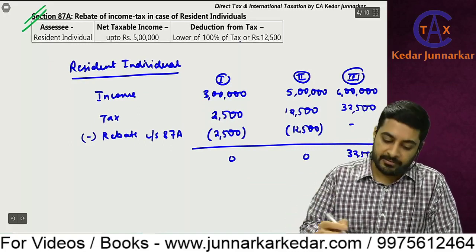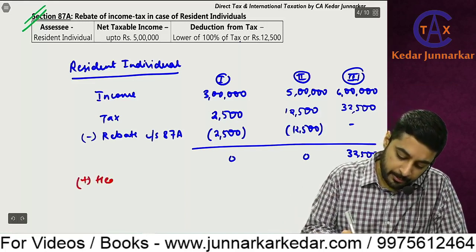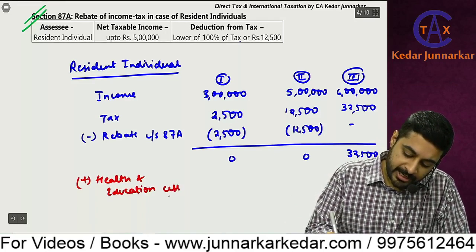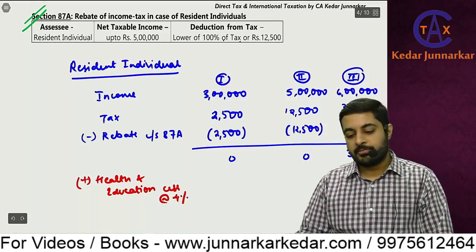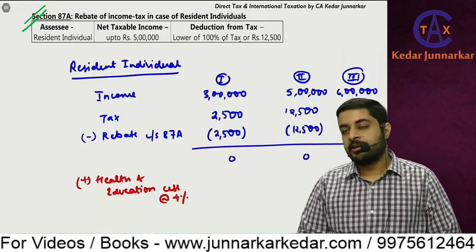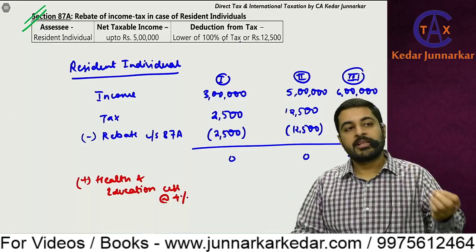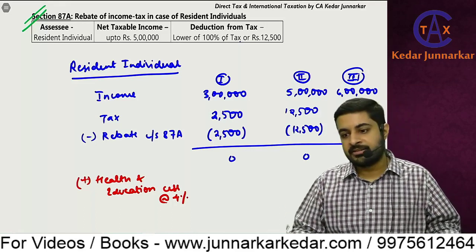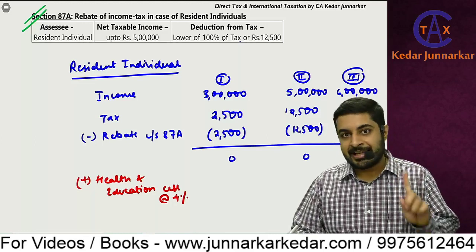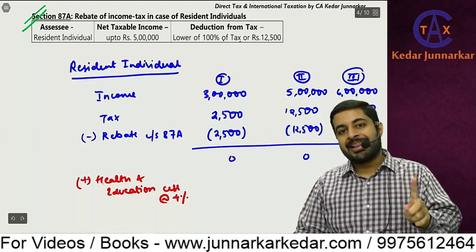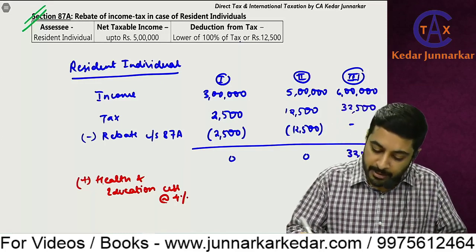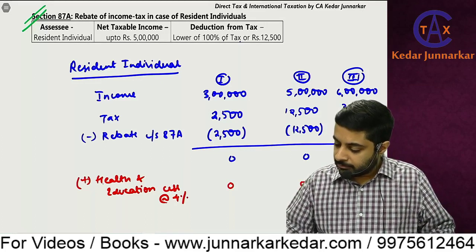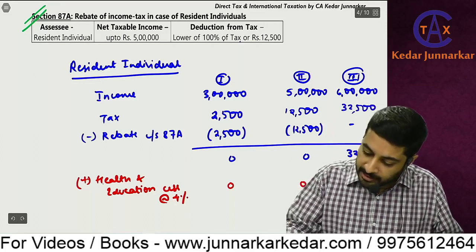And to this, we are going to add HEC, Health and Education Cess. Now cess is collected for a specific purpose, unlike income tax. When I pay tax, I don't know for what purpose it will be utilized. It can be utilized for some infrastructure work or other activities, but whatever cess I am paying will be used for health and education. So that cess would be payable on the balance. So it would be 32,500 into 4 divided by 100, that is 1,300.